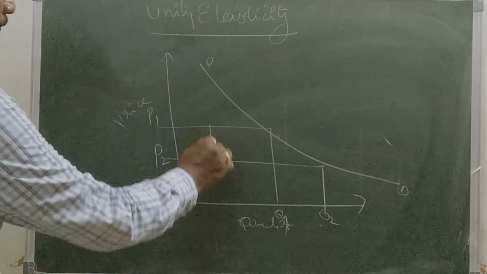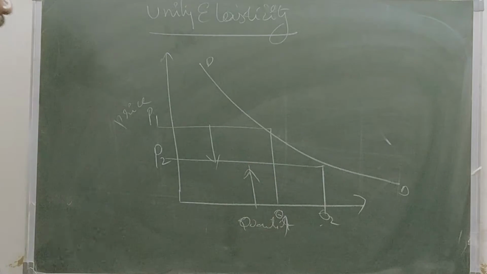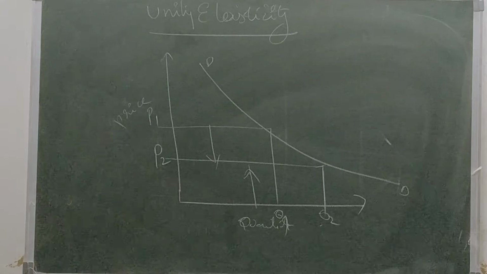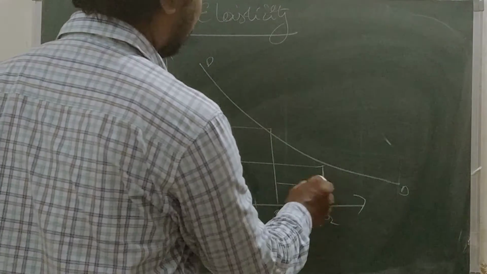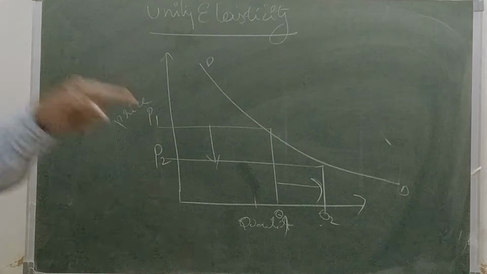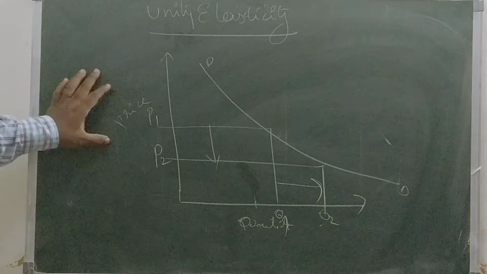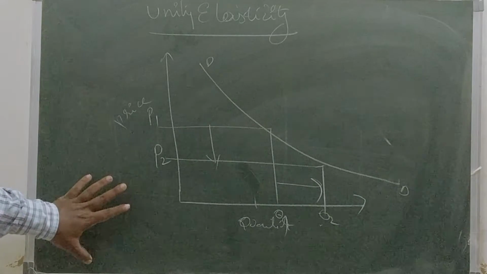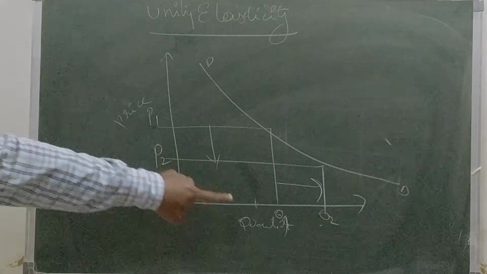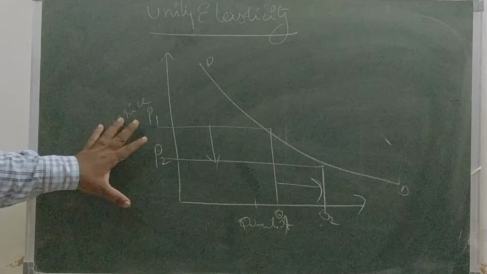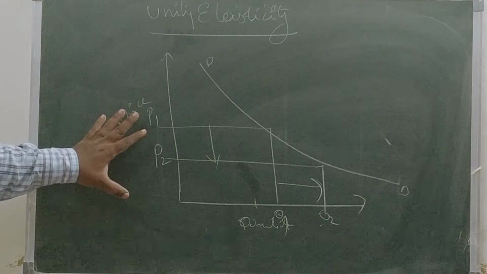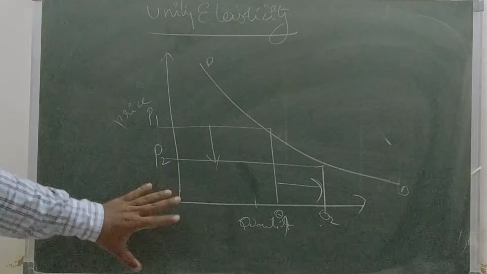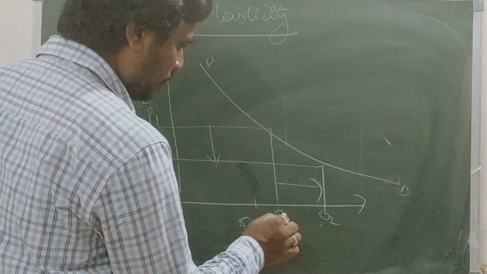See here, Q1 to Q2. Elasticity of demand is said to be unity when the change in demand is equal to the change in price, P1, Q1, P2, Q2. It is the same. This unity elasticity shows that the quantity demanded increases from Q1 to Q2.